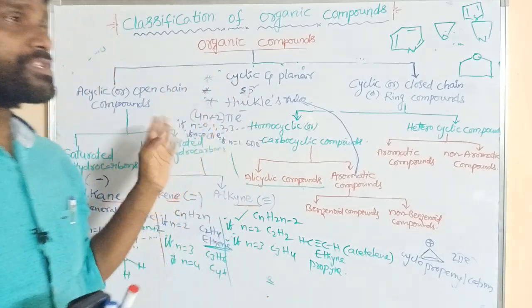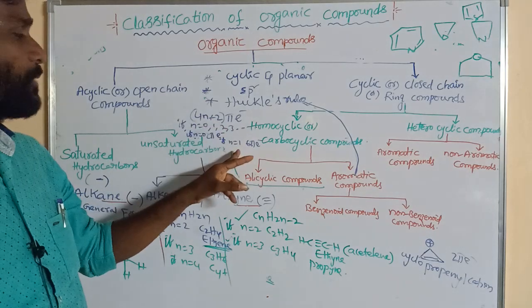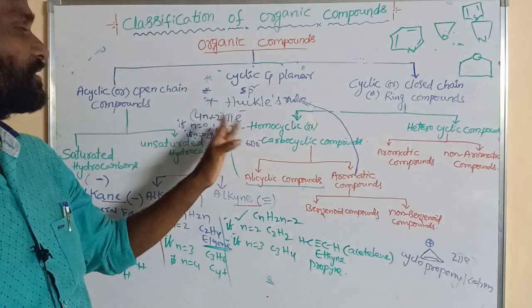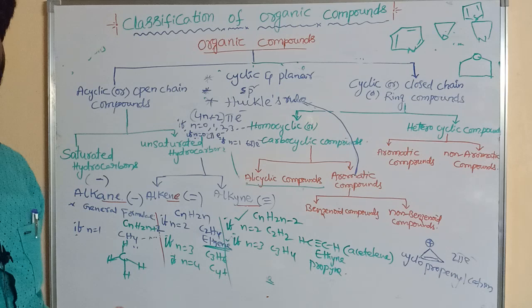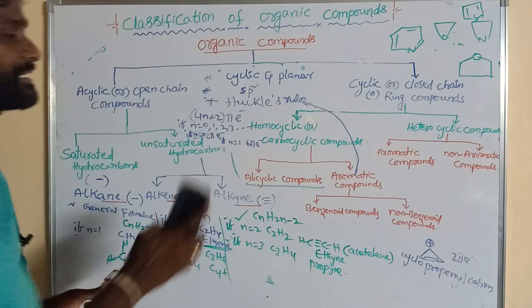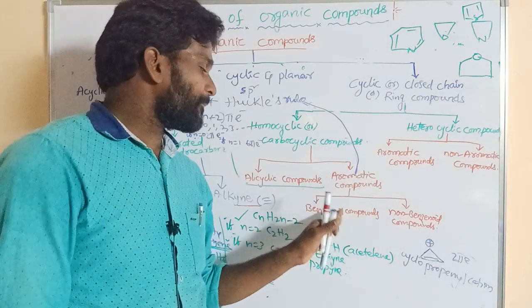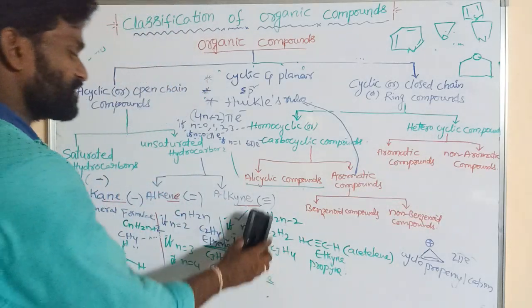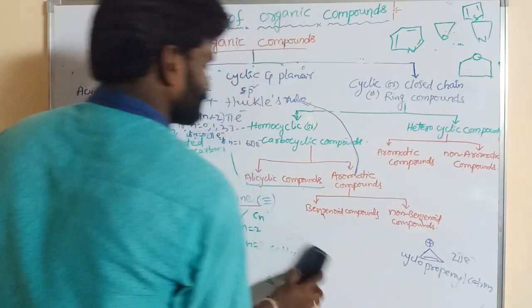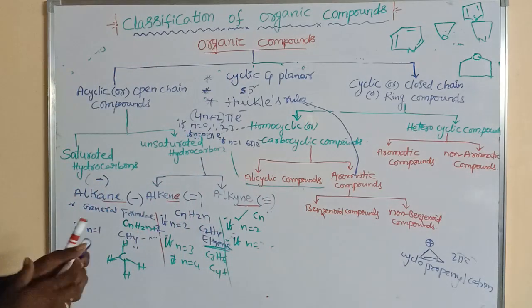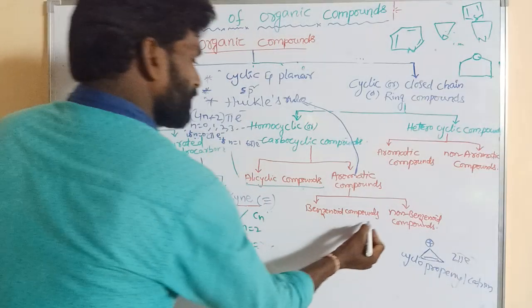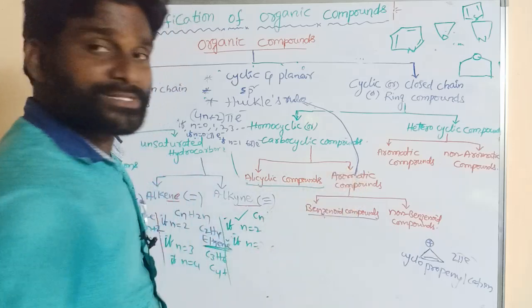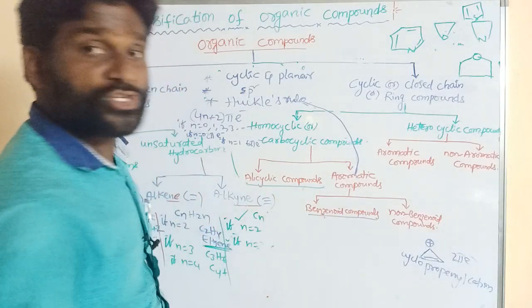If n is equal to 0, that is 2 pi electrons. If n is equal to 1, that is a 6 pi electron system. If n is equal to 2, that is a 10 pi electron system. So that is the Huckel rule. So that is aromatic. Aromatic compounds are again classified into 2 types: benzenoids and non-benzenoids. What are benzenoids? If the aromatic compounds contain a benzene ring, that is said to be benzenoids.